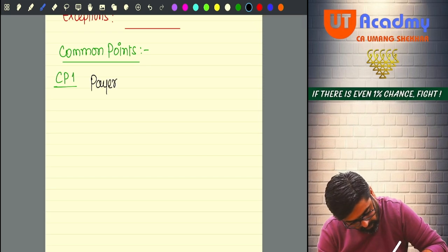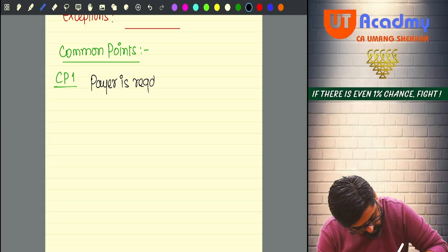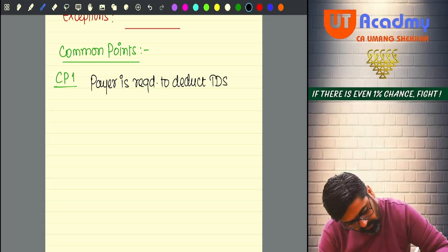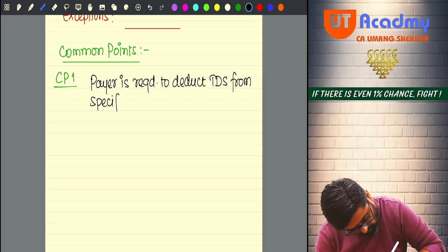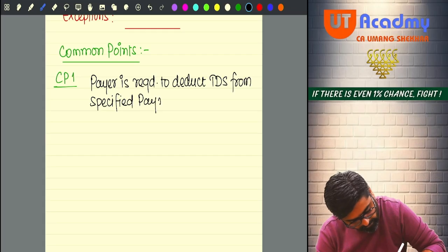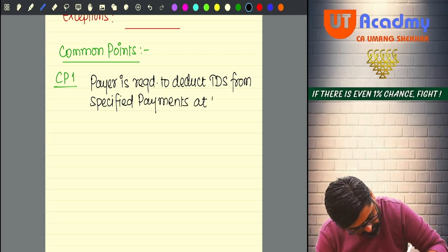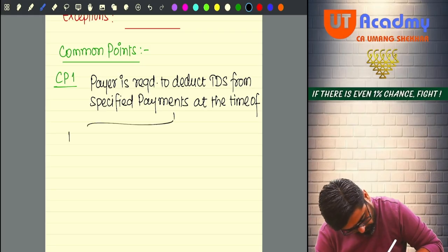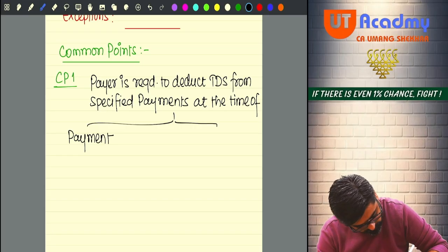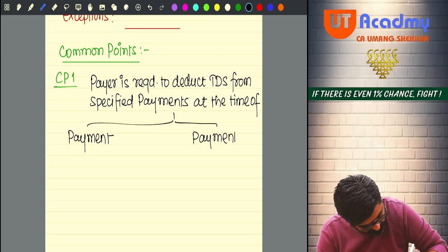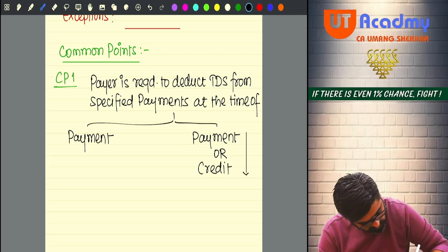payer is required to deduct TDS from specified payments at the time of payment or at the time of payment or credit, whichever happens earlier.